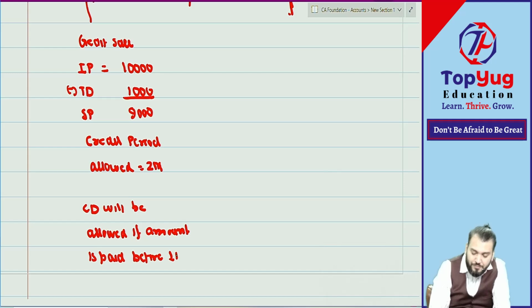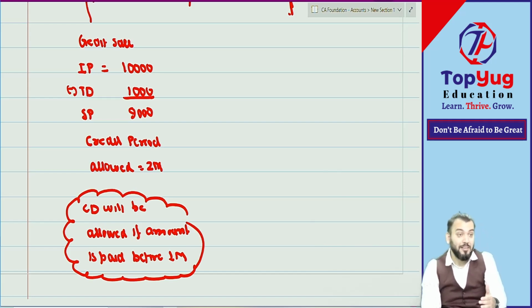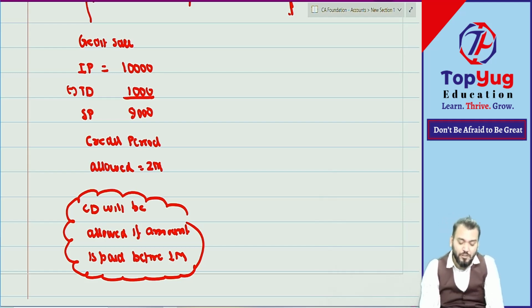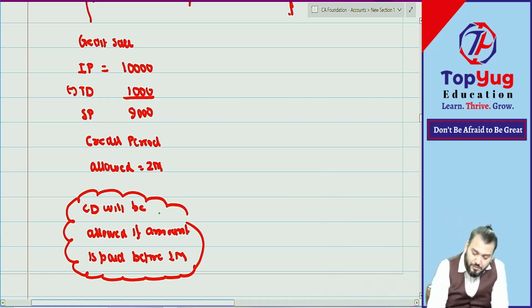Before 1 month, one special discount is given. Special discount for early recovery. Are you getting what I am saying? So one more discount. Suppose a discount of rupees, suppose 500.